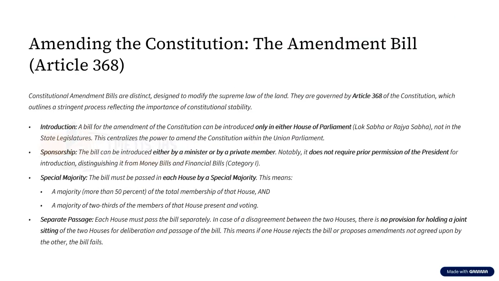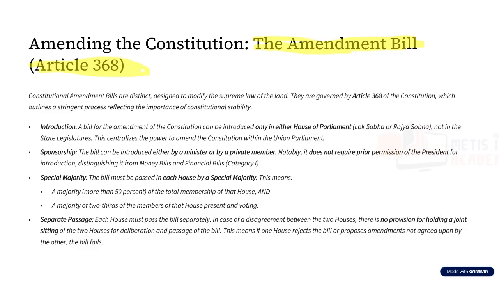Now coming to a very important bill of our constitution, what we call the constitutional amendment bill. Before we deal with this, what is important for us to know is what exactly is a constitutional amendment.